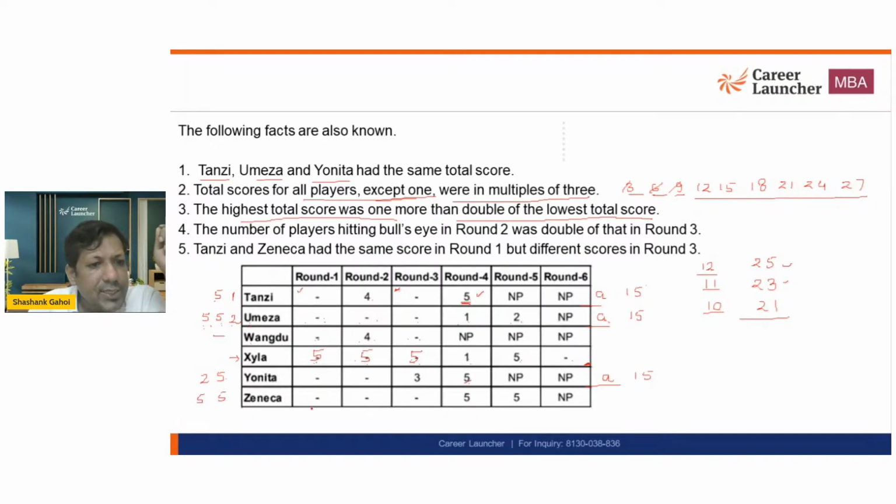ठीक है. इसका स्कोर देख लेते हैं, जेनका की बात कर लेते हैं. That is 5 plus 5, 10 plus 5, 15 plus 5, 20. So it can be 21, 22, 23, something like this. ठीक है. So highest scorer is going to be either X or Z. ठीक है. And highest score is definitely going to be greater than 21.